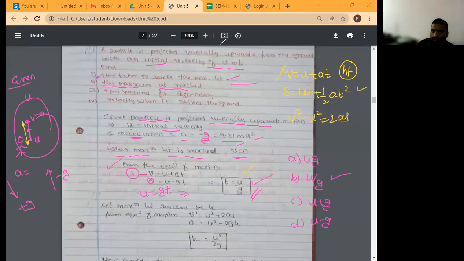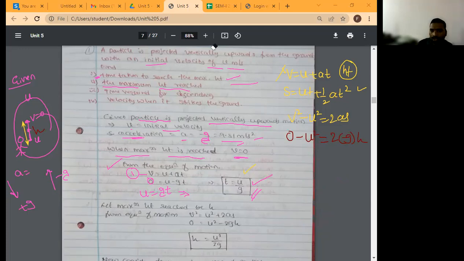Yes, sir. Okay. So in this equation, what is v? Final velocity is equal to 0. What is the initial velocity? Minus u square as it is. u square is equal to 2. What is a? Minus g. Minus g into s. s is the displacement. Correct? That is equal to h. So, yes, sir, I will substitute. Then what value do I want? I want to calculate h only.